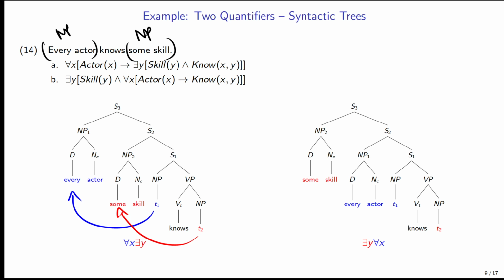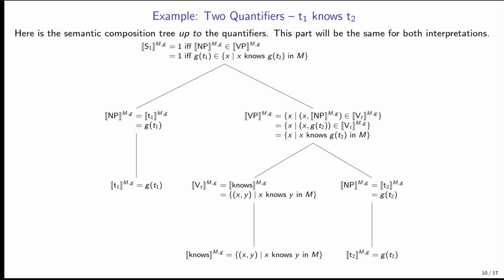Or we can do the reverse direction, where first we move every actor up into the lower position, and then we move the object some skill up into the higher position, so that way the existential is scoping over the universal. Now, for the sake of space, I've done the initial tree up to S1. So specifically, this sentence here is just T1 knows T2, and then we'll do the binding after.